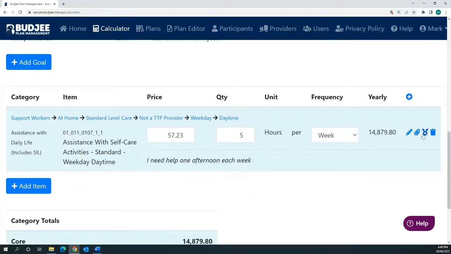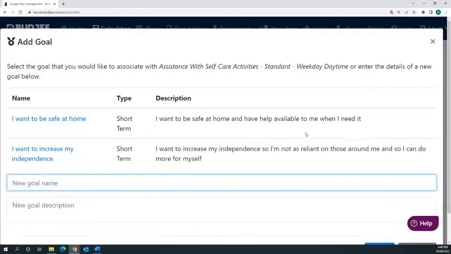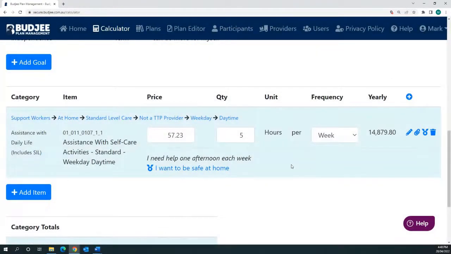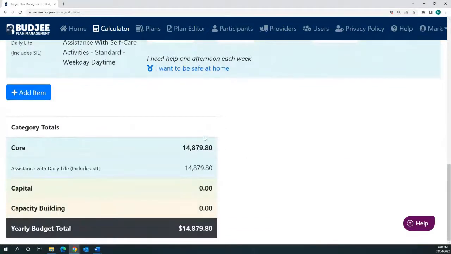And what's more, what NDIS goal am I looking to achieve? Well, I want to be safe at home. That's why I'm looking for a support worker to assist me. So now we've got a description, we've got what goal we're working towards, and the tool is starting to categorize your funding. So you can see now that there's $14,879 that's been added to the core bucket from your NDIS plan towards either your next plan or as you budget towards your current one.